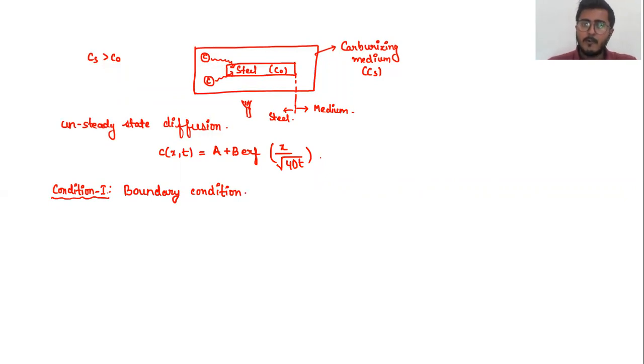Before understanding this boundary condition, we first of all need to draw the graph of how the carbon is moving from the carburizing medium to the steel component. Then it will be much easier to understand the boundary and the other conditions. So if I draw the graph that is happening over the surface, I'm just drawing this part in a larger format.